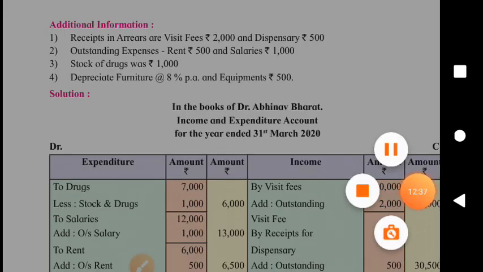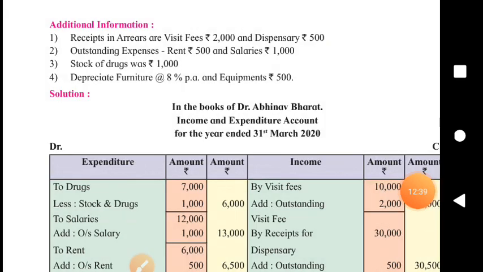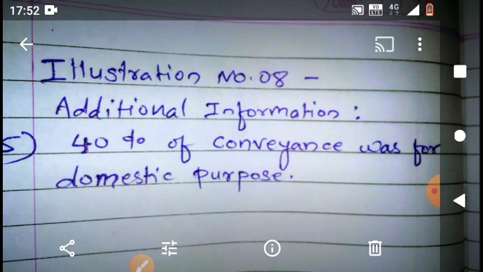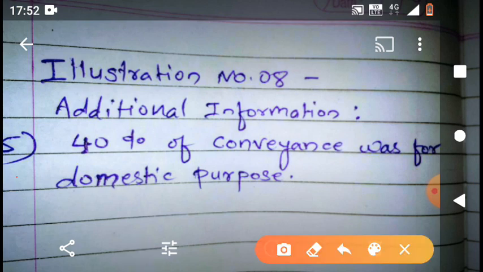One adjustment was not printed. And what was that adjustment? See here. You note it down. This is the 5th adjustment to be added to this problem.